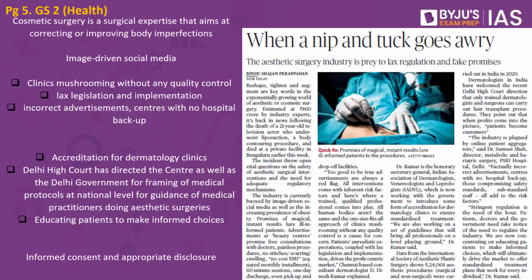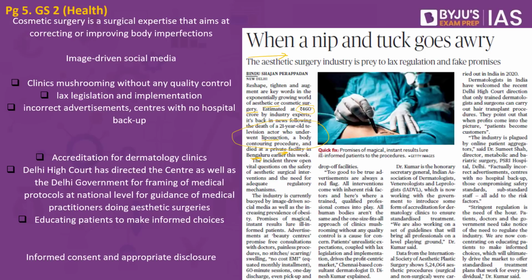This article says, when a nip and tuck goes awry. The article here is speaking about the exponential growth of the aesthetic and cosmetic surgery field. It is estimated that this particular field is worth about 460 crores. And why are we discussing this? That is because there was a recent incident that took place in Bengaluru where a 21-year-old television actor who underwent liposuction, which happens to be a body contouring procedure, died at a private facility in Bengaluru.